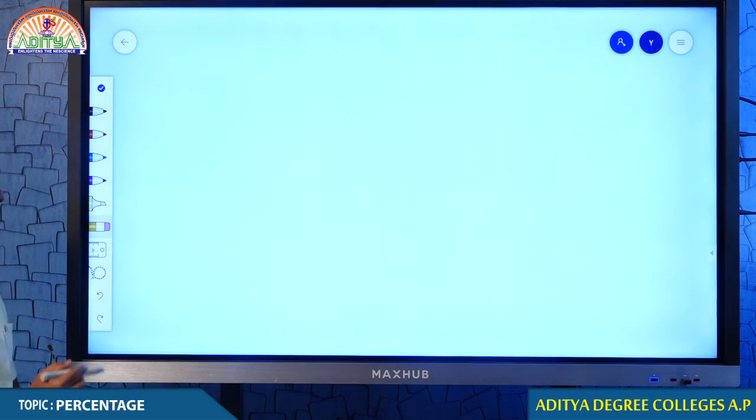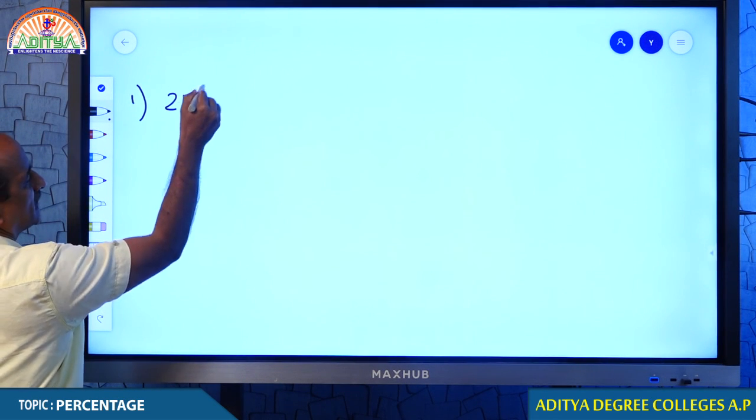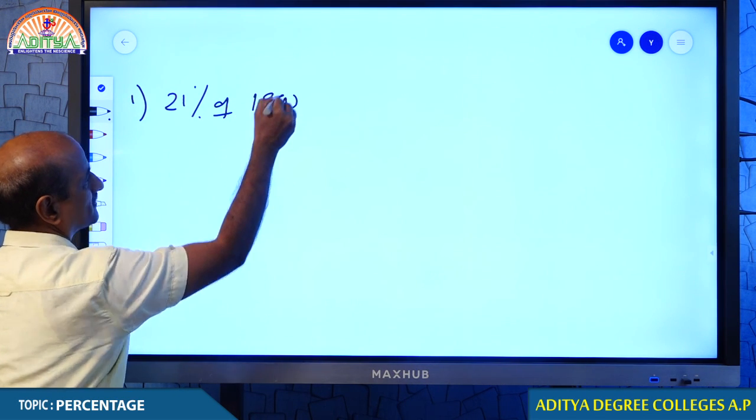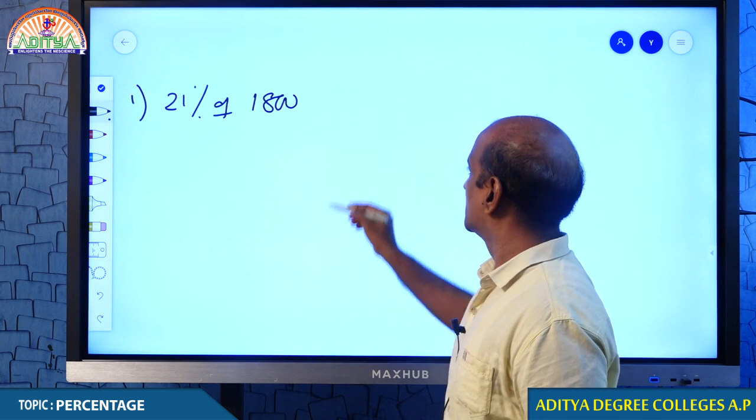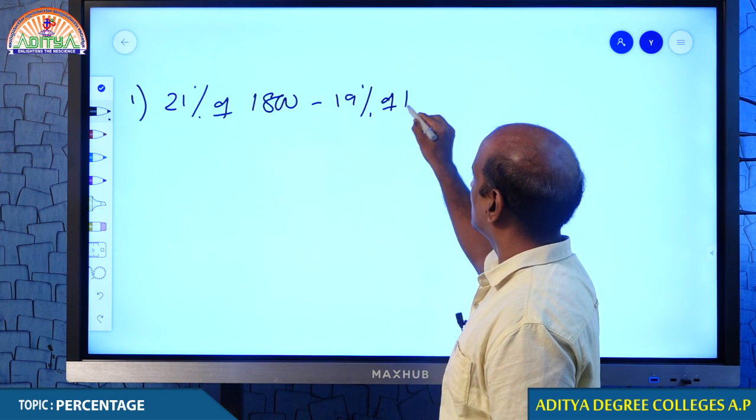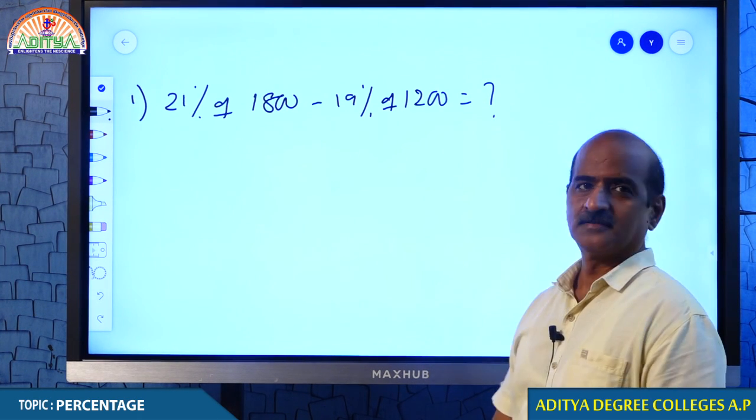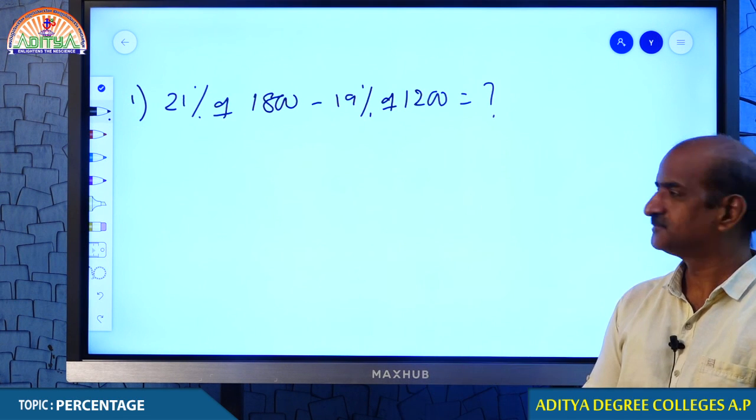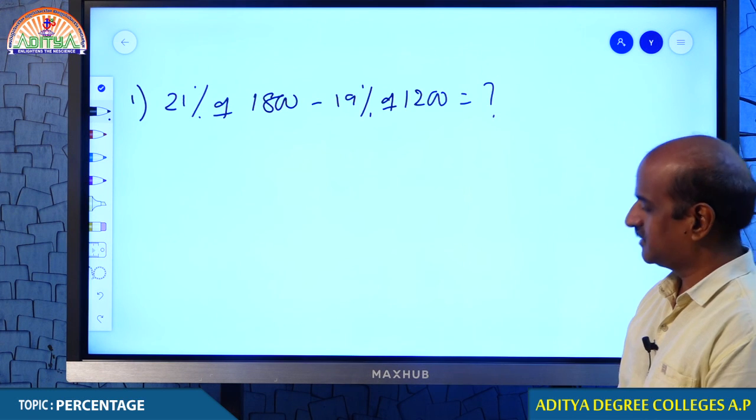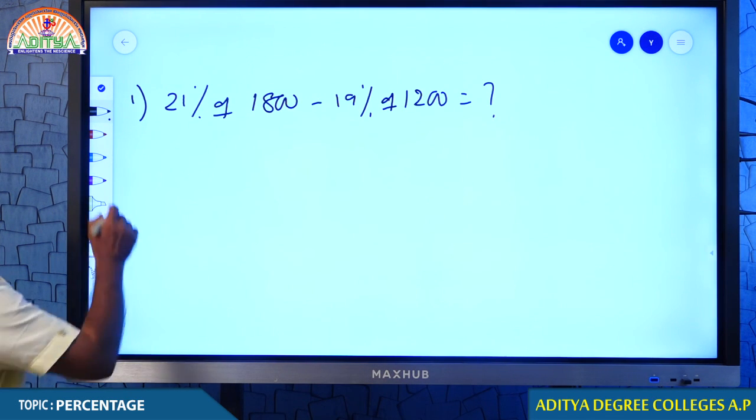Now this time you have to get the answers. Find the following values. Ready? 21% of 1800 minus 19% of 1200 is equal to how much? Do it. Somebody must respond.